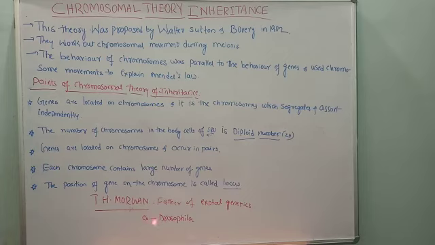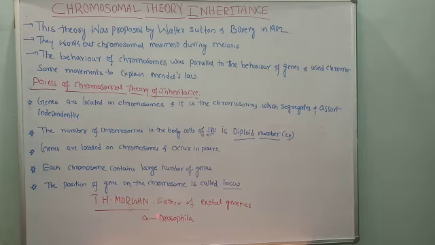In the next video, we are going to talk about why T.H. Morgan selected Drosophila for his experiment. What are the major reasons for the selection of Drosophila melanogaster, also called the fruit fly, for his experiment in the laboratory?